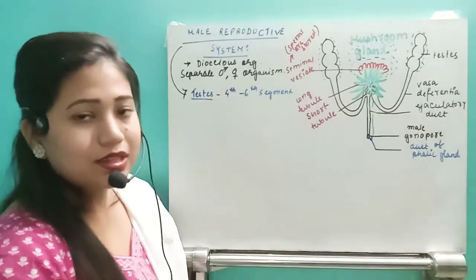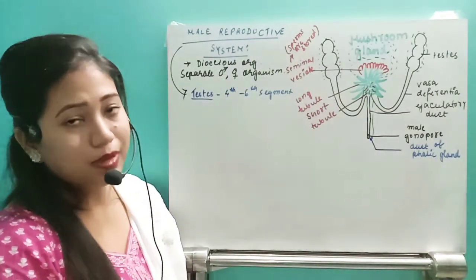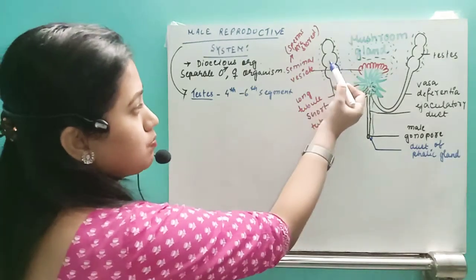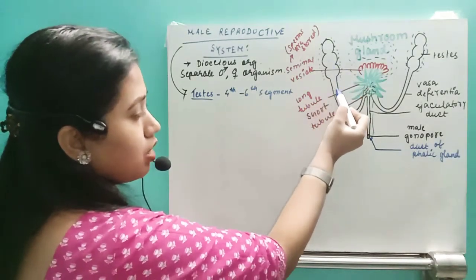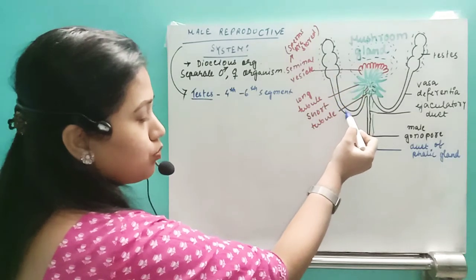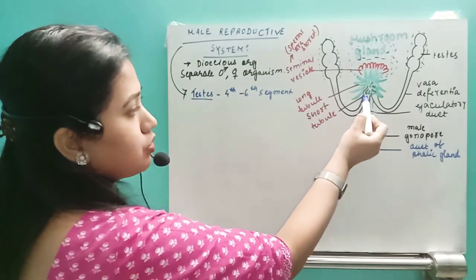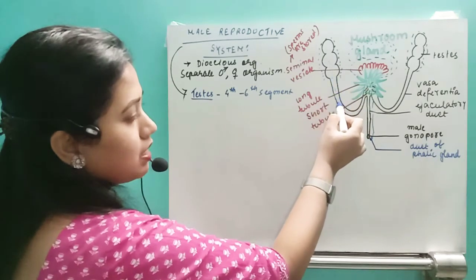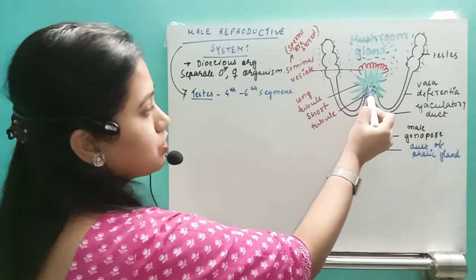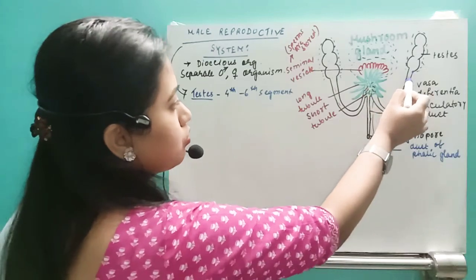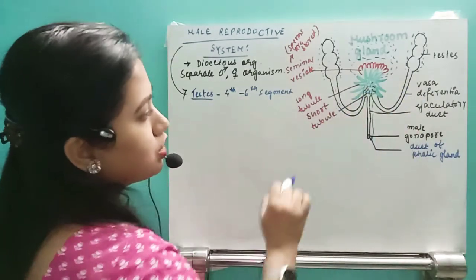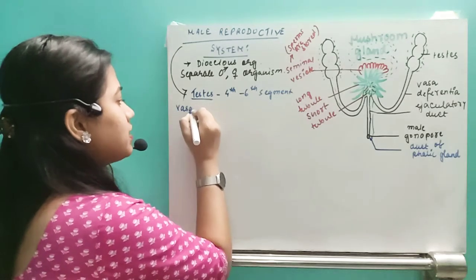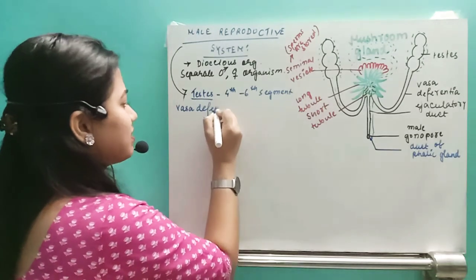Now these testes are the organs which produce the male gamete, that is the sperms. Whenever the sperms are produced, they descend down and via a tubule, one duct, they come to the ejaculatory duct. The duct which carries the spermatozoa from the testis to this region is known as the vasa deferentia, or vas deferens also.